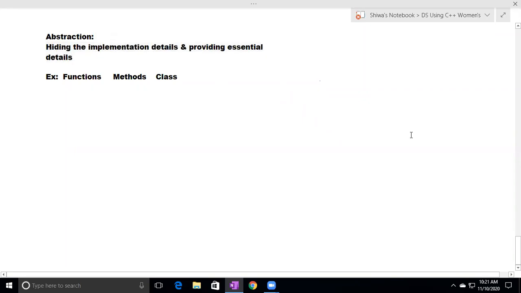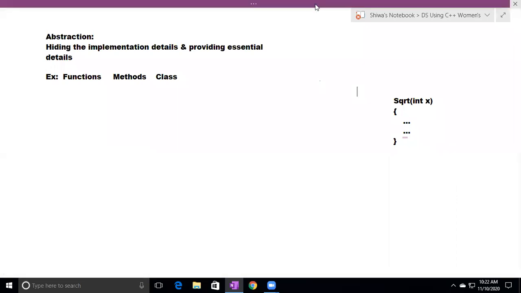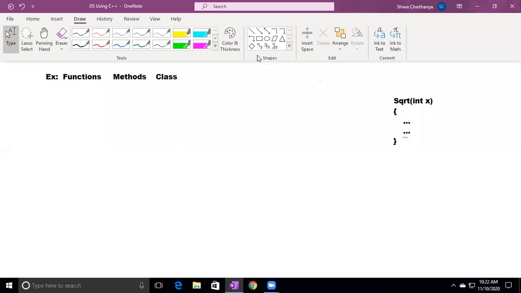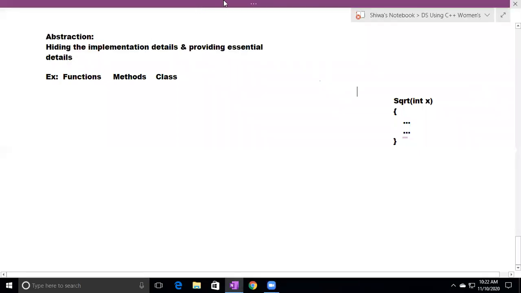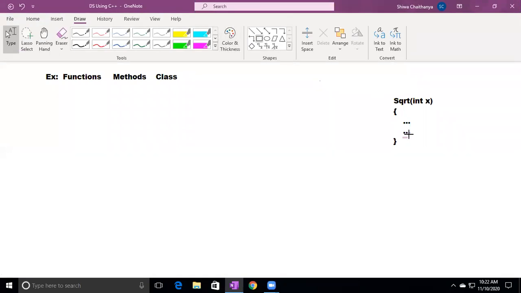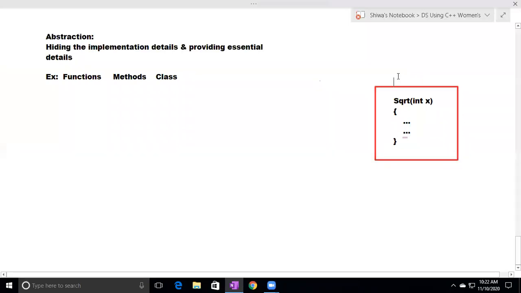For example, I want to find a square root value. To find the square root value, there is one predefined function defined in the math header file in C language. In C language, in the math header file, they already defined this sqrt function. So sqrt is a function defined in the math header file.